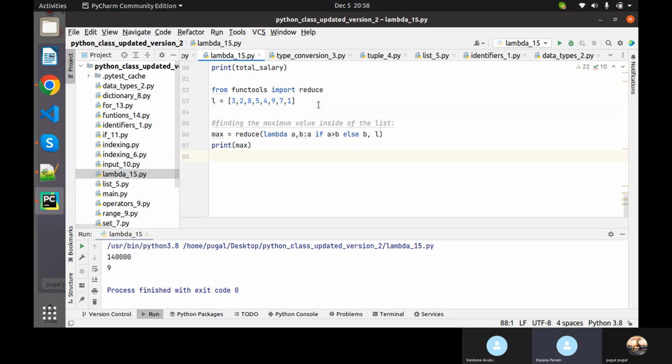So whichever is the maximum, that only it will return. So it returns only 9. It will compare these two and store the bigger. Then it will compare the bigger value with this and this and this. Whichever becomes the bigger, that only it will return, up to the end.